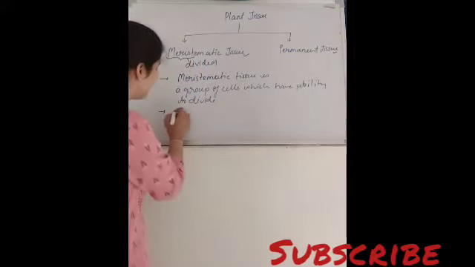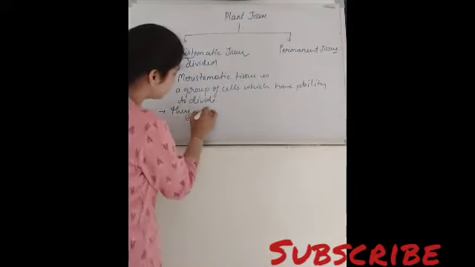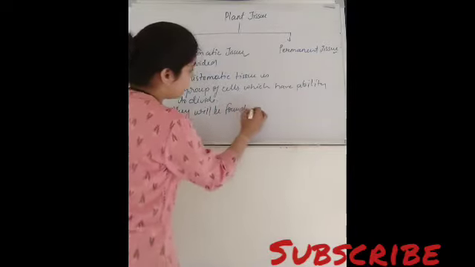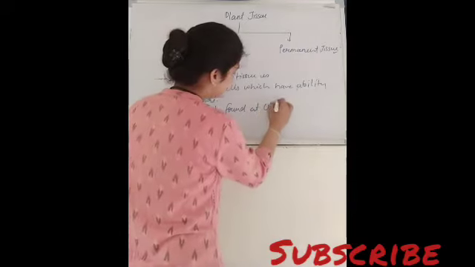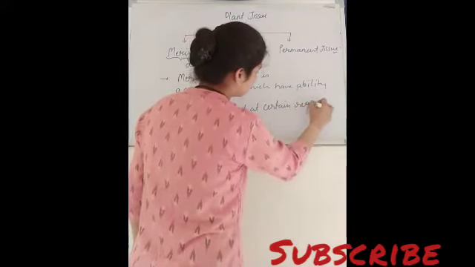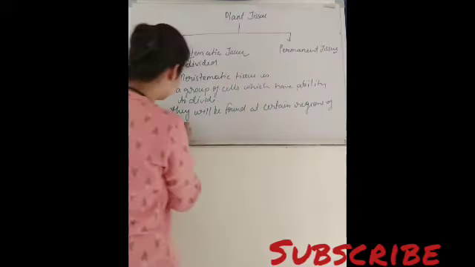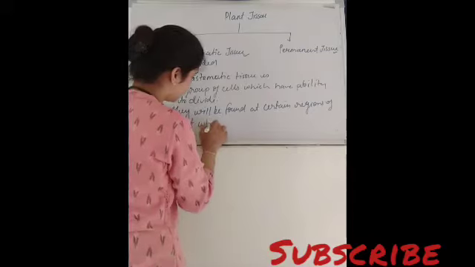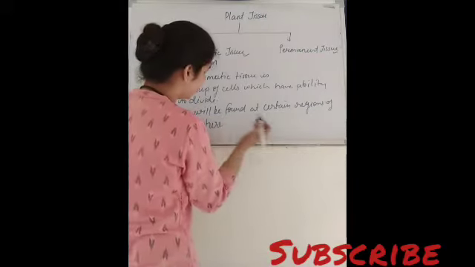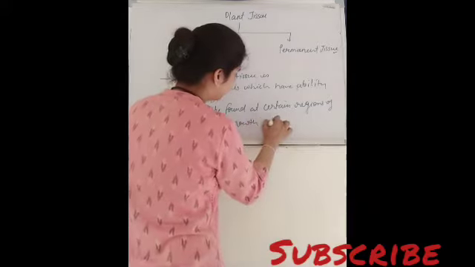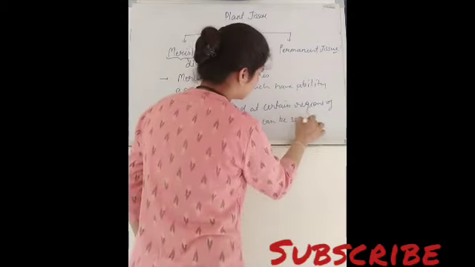So meristematic tissue will be found at certain regions of the plant where growth can be seen.